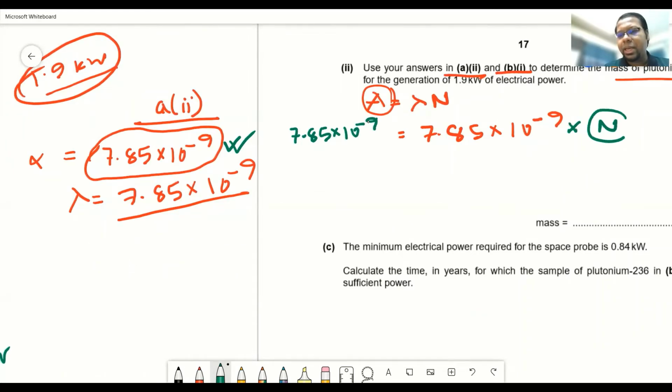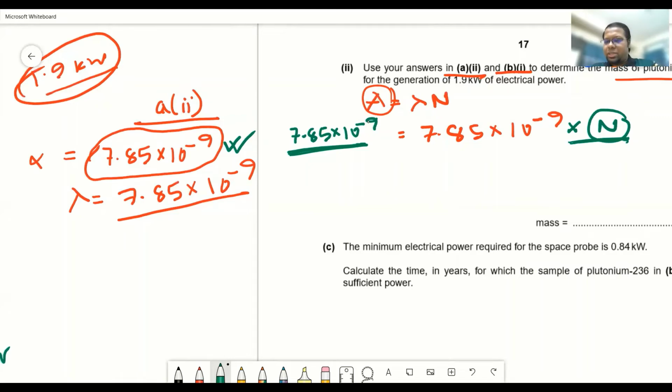And what is this N representing? This N is representing the total number of nuclei that we should have if we want to decay this number of plutonium. Say, for example, right now you have 100 plutonium atoms.